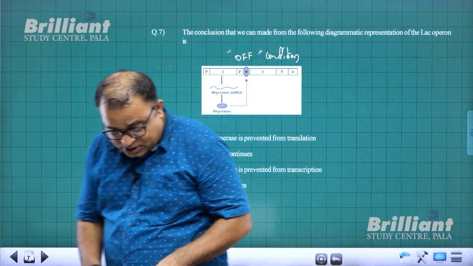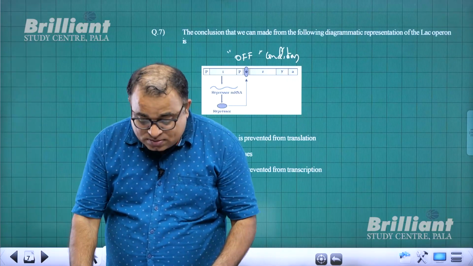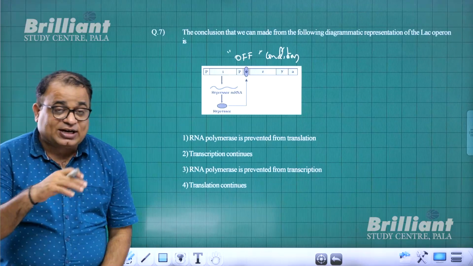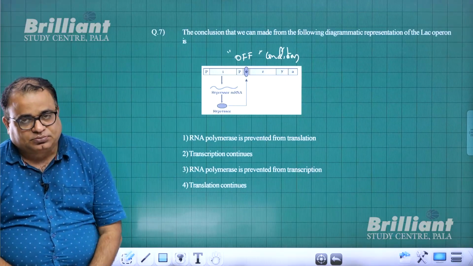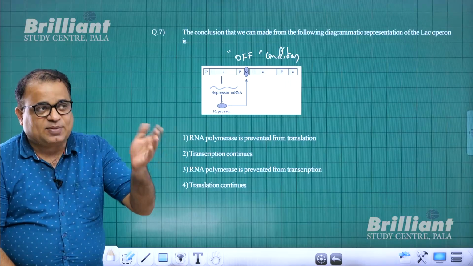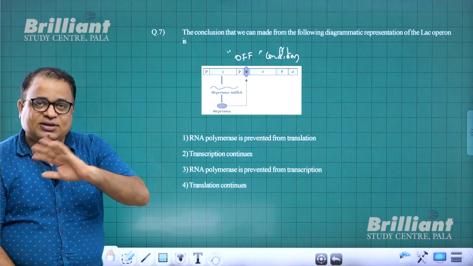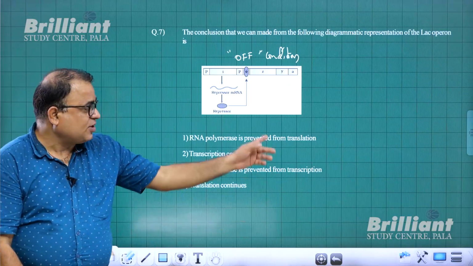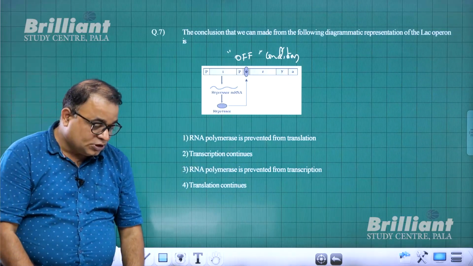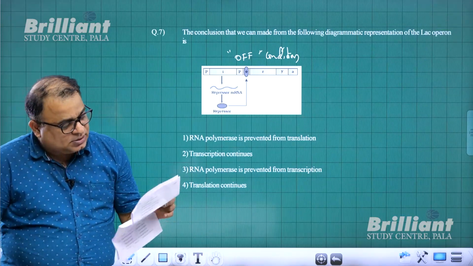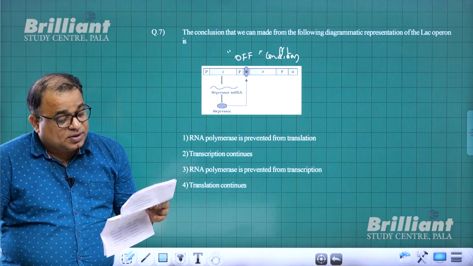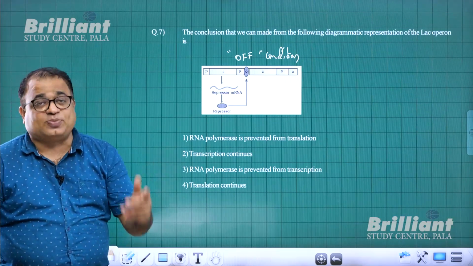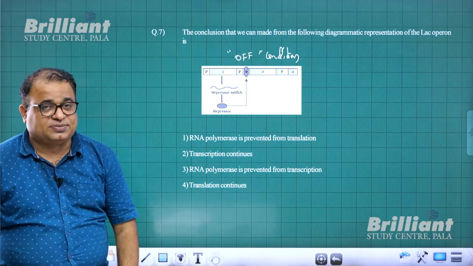We must understand, and you should be very clearly knowing that RNA polymerase is involved in transcription. RNA polymerase is the enzyme that forms RNA. And the process of formation of RNA is called transcription, not translation. So the first one is wrong. What is the conclusion that we can make from the following diagrammatic representation? Transcription continues, impossible. Because here it is off condition.